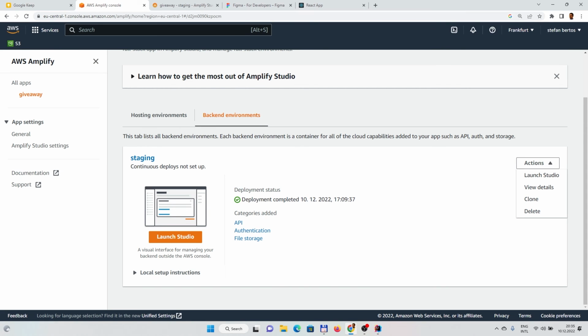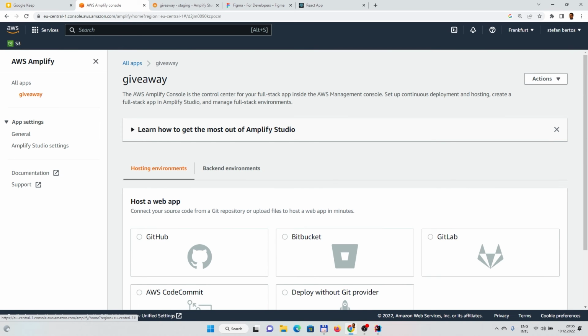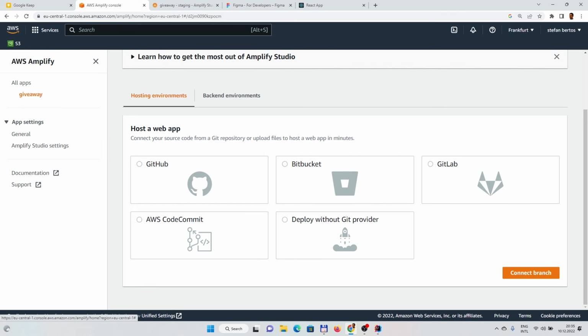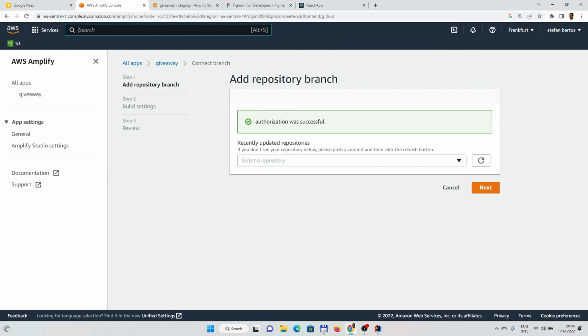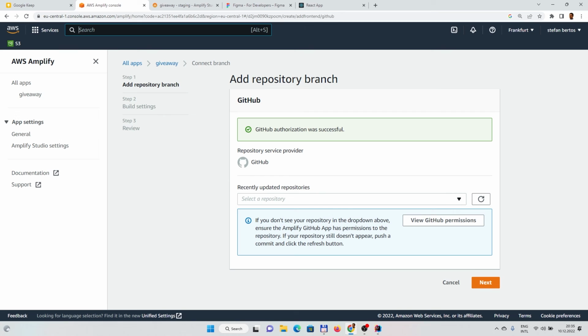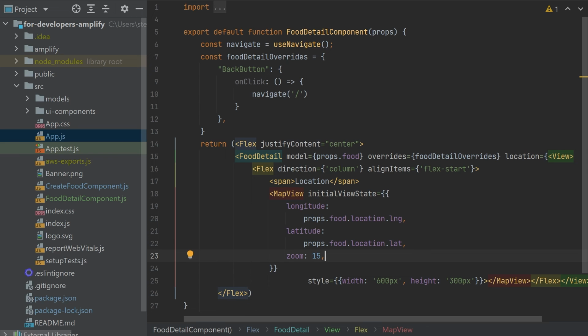So let's try this step by step. What we can do is host this environment actually. And how to do that? We can start easy, or we can do this like we would maybe really do in production. So we would connect the application via GitHub, and I already did the setup, so I cannot repeat it, or I'm too lazy to do that. But if you connect this with your GitHub account and provide a repository, then this will do all of the other steps. Let me commit all my stuff before.